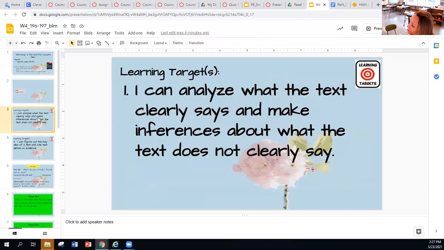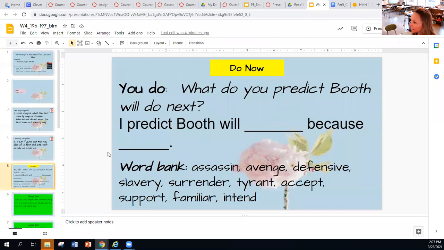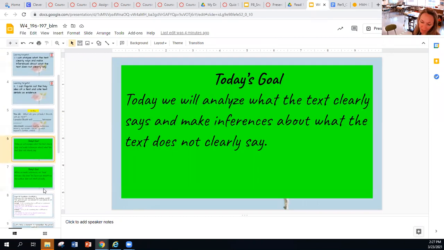Okay, so we have learning targets. I can analyze what the text clearly says and make inferences about what the text does not clearly say. I can figure out the key idea of a text and cite text details as evidence. So question, what do you predict Booth will do next? Feel free to use any of the words in the word bank that we've covered so far. Our goal, we will analyze what the text clearly says and make inferences about what the text does not clearly say. So that's our goal today.